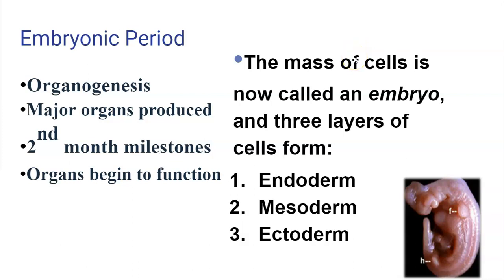So now, instead of looking at the cells, it gets another name. The mass of cells that was in the germinal period now develops and turns into an embryo. There are 3 layers of cells formed in the embryo: the endoderm, the mesoderm, and the ectoderm. Every body part that we all have currently originally developed from these 3 layers in the embryo.